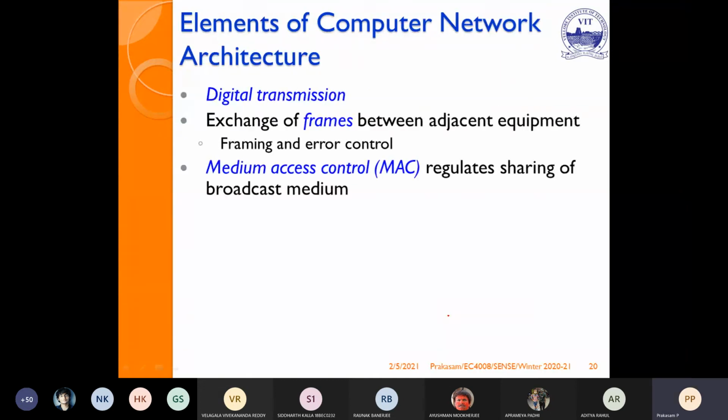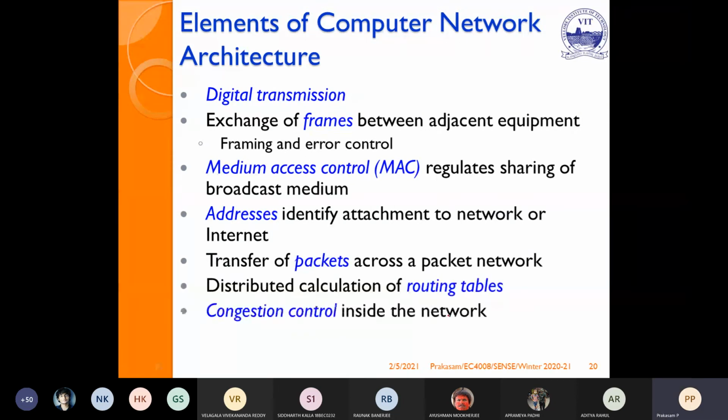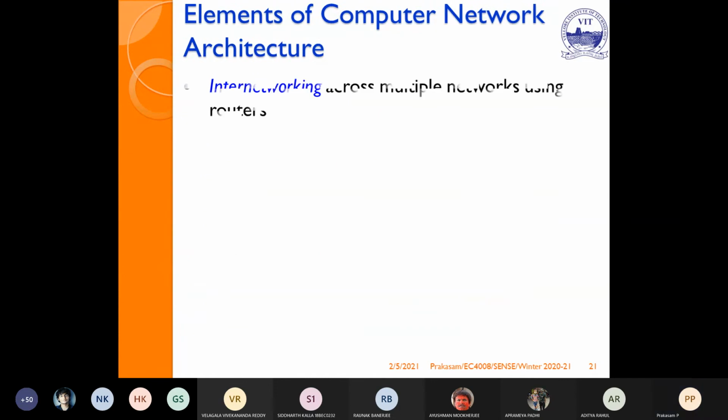So that is also one of the elements to establish the computer network. Then congestion control inside the network, to avoid traffic congestion, it requires congestion control.